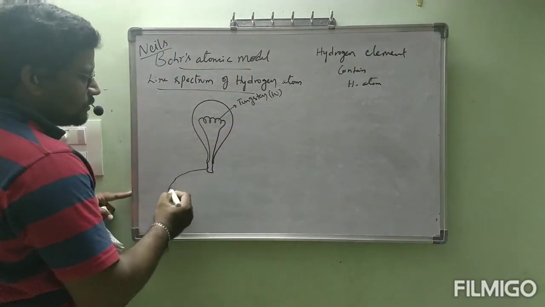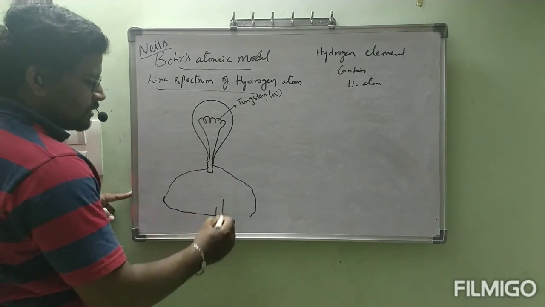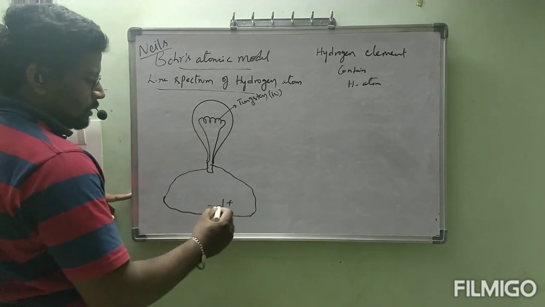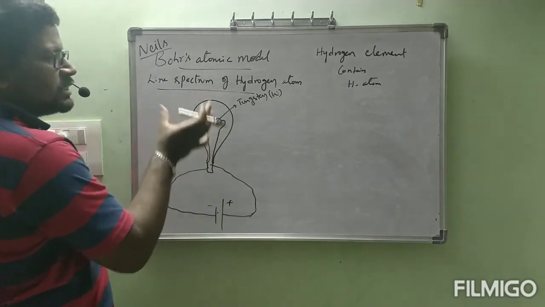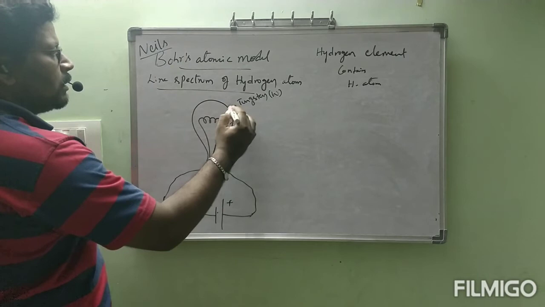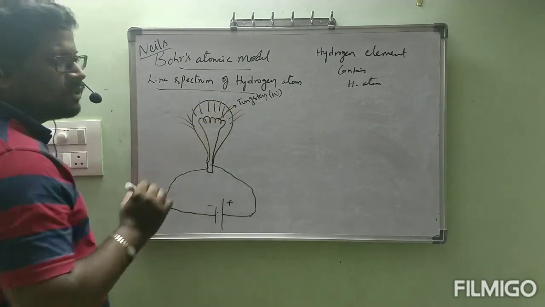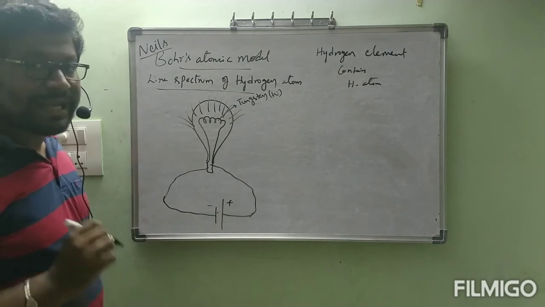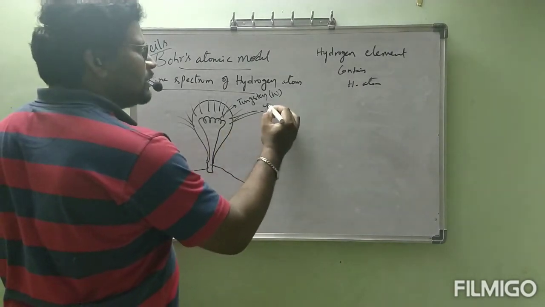It is connected to an electric circuit and we have switched on the battery. When you switch on the battery, this tungsten glows. Why is it glowing? We are getting light. That light is in which color?